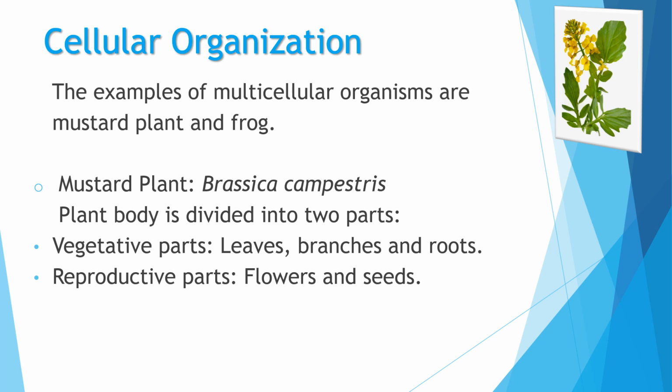The seeds produced by the mustard plant are used to extract the mustard oil, whereas the vegetative parts of the plant are used as food by the animals as well as the human beings. So this was all about the mustard plant.